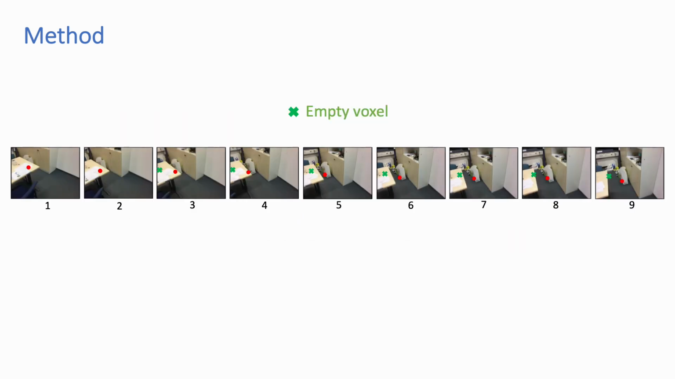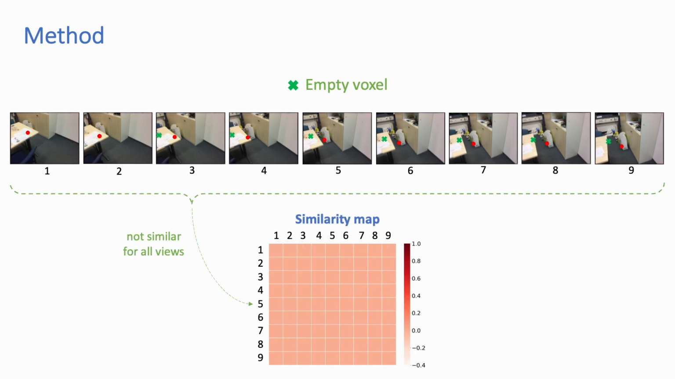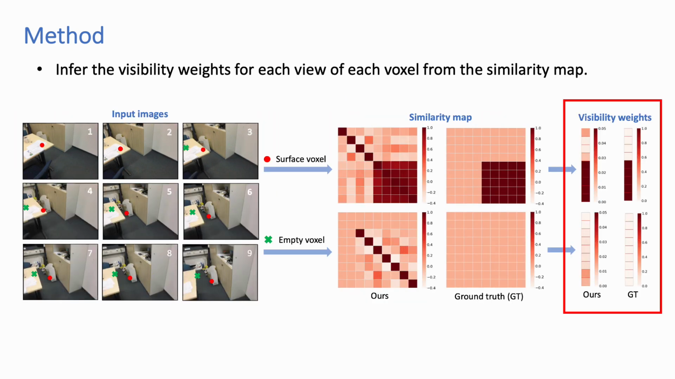For the unoccupied empty voxel in the air, like the green cross in the images, the features from all the input views have low similarity values with each other. Based on this observation, we propose to infer the visibility weights for each view of each voxel from the similarity map to better deal with the occlusion problem. By doing this, we could explicitly supervise the visibility learning and reject invisible views by assigning a near-zero fusion weight to these views.